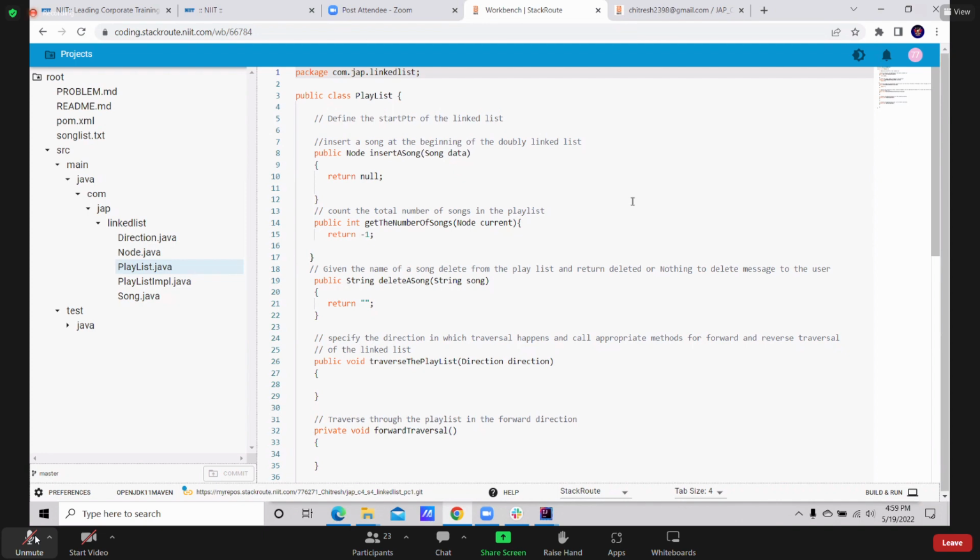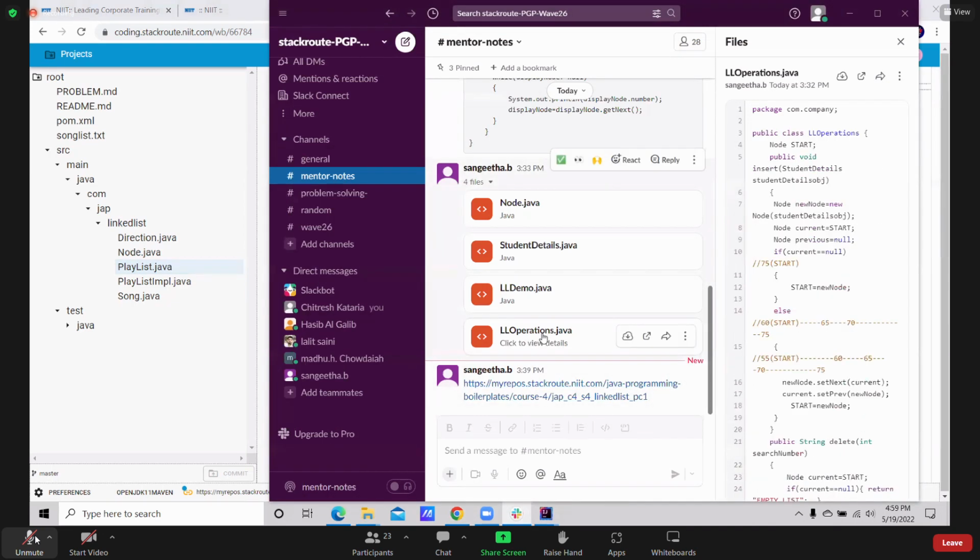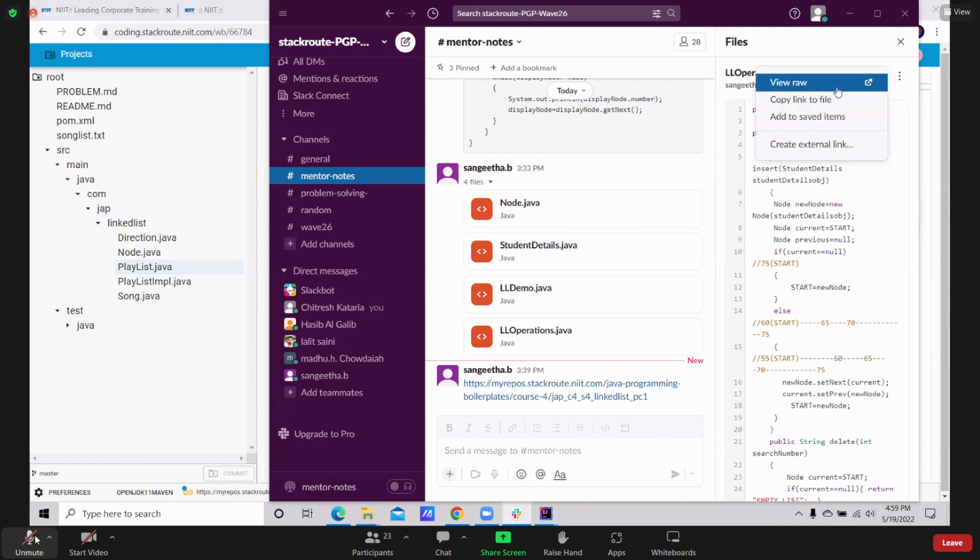Can you open Slack, where I have shared what, according to me, is the linked list operation? Yes. Can you double click and open linked list operation? Yeah, maximize the screen.